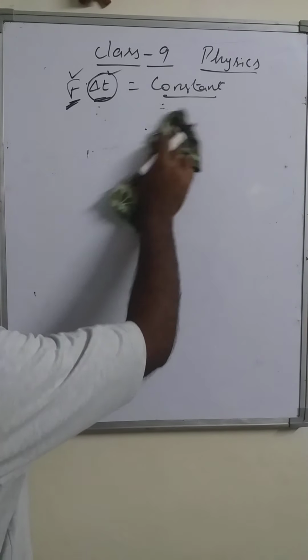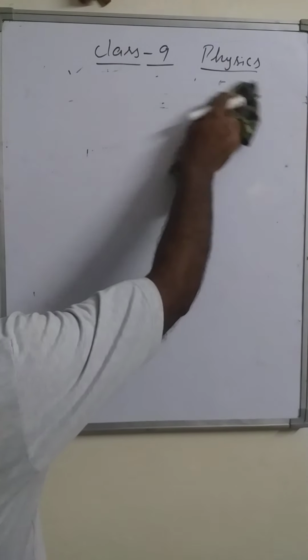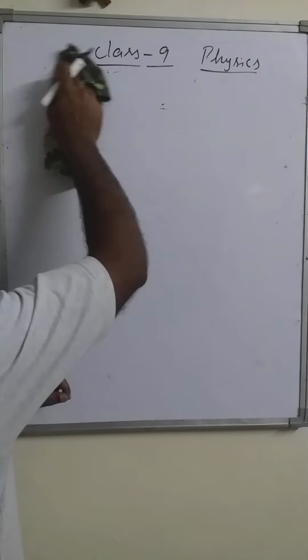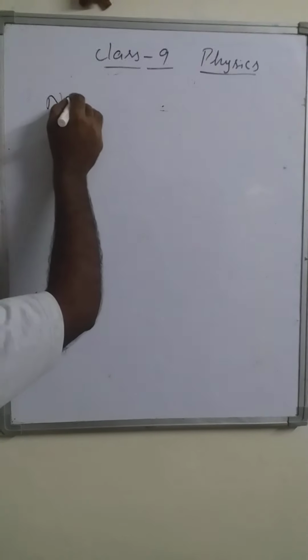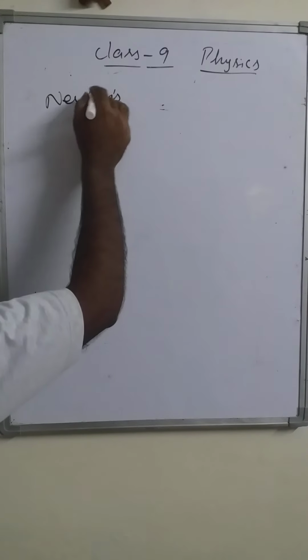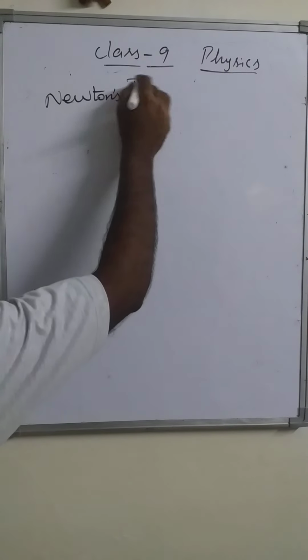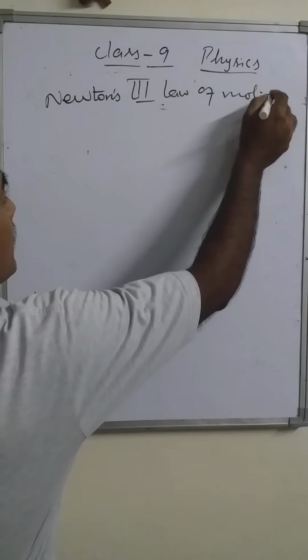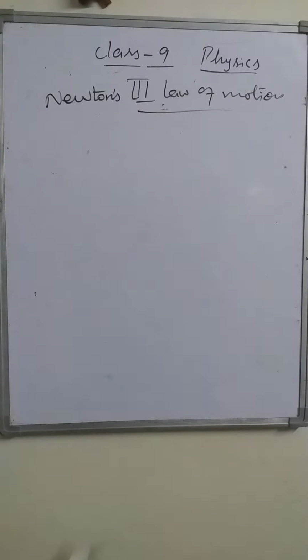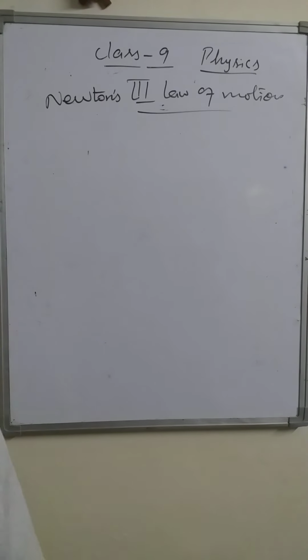After Newton's first law and second law of motion, we can move on to Newton's third law of motion. The statement of this law is very simple, but it has a very deep meaning.